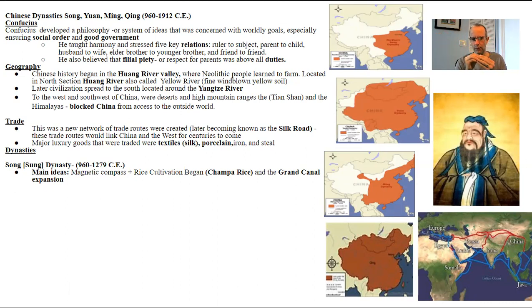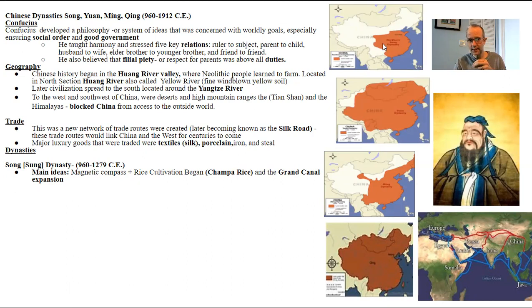And the other thing you want to know for this dynasty here, the Song, is they're the first to cultivate Champa rice, which is the idea of rice as a staple food for the Chinese people. And you know how rice is a staple food today. They're the first to really cultivate it on a massive scale, meaning that it's the first time that it becomes a viable means for food.